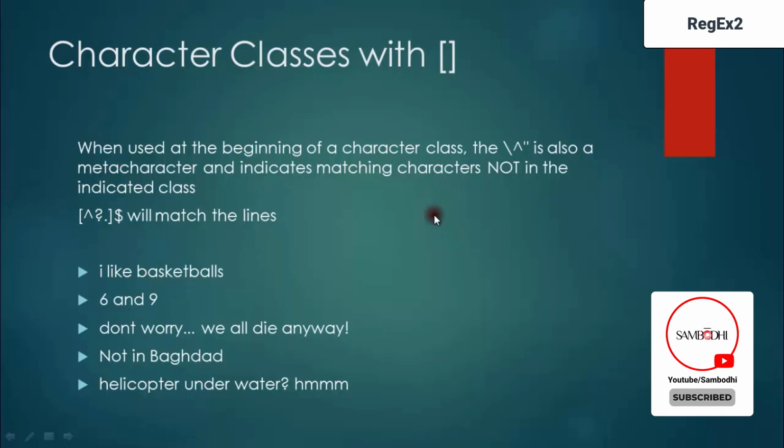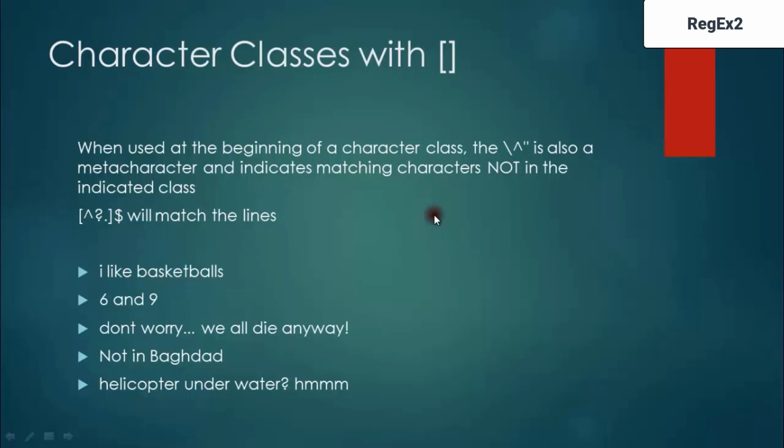So next, moving on, when used at the beginning of a character class, the hyphen, the exponential symbol, is also a meta character, and it indicates matching characters not in the indicated class. So what does it actually mean? The first one starts with a question mark symbol, dot inside the set brackets, followed by dollar.